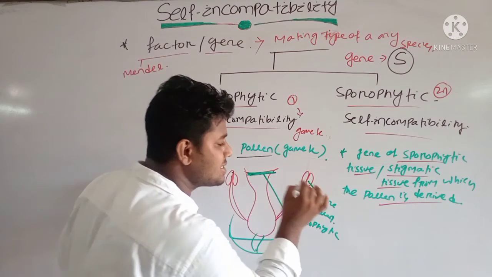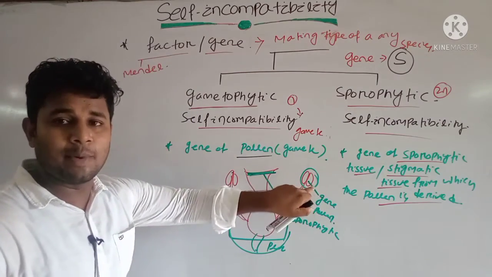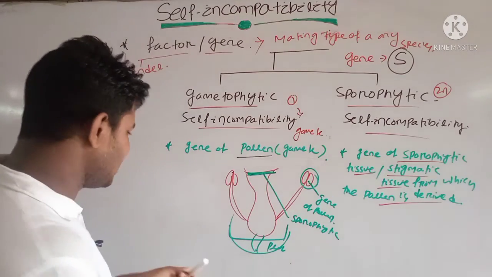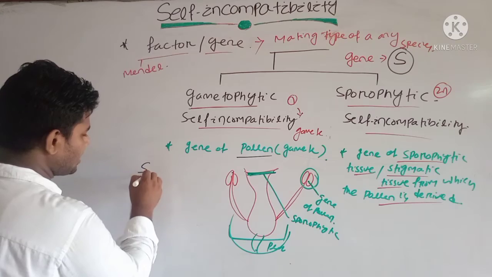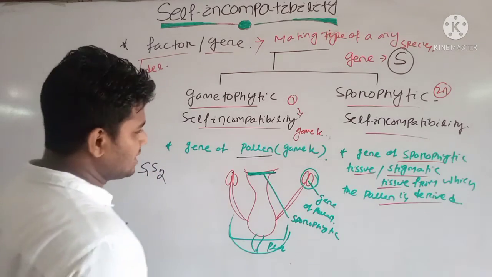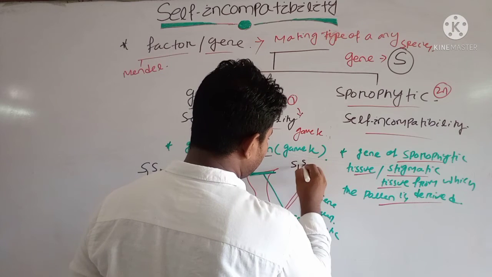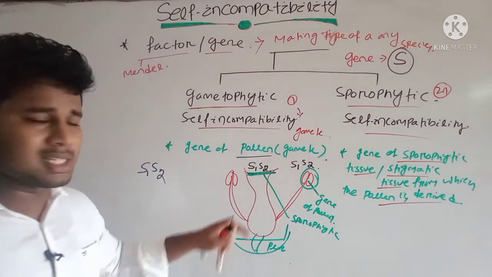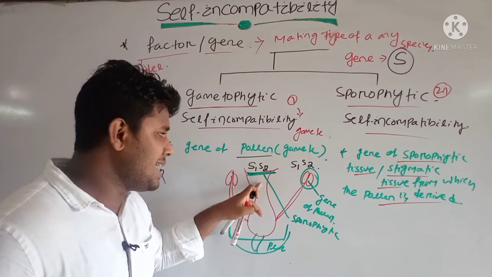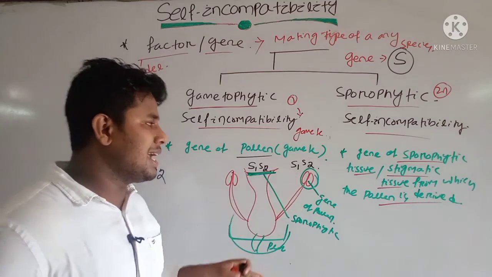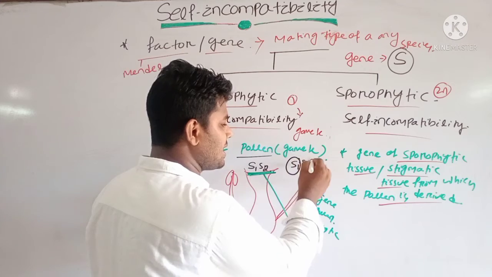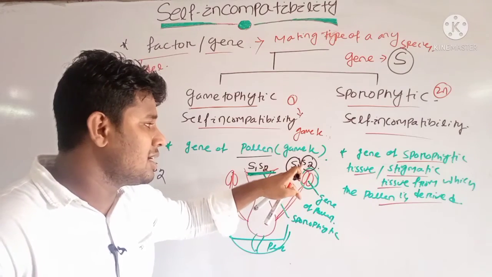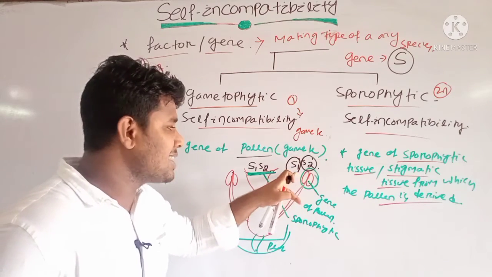And if it is controlled by the gene of only pollen grain, it is called gametophytic incompatibility. Clear? Basically, in gametophytic incompatibility, suppose we have two genes, S1 and S2. Here in the plant there is presence of S1 and S2, and this is the genotype of the plant. Pollen grains are produced from the anther: one S1 pollen grain and another S2 pollen grain. The anther has the genotype S1, S2, but each pollen grain has only one gene, S1 or S2.